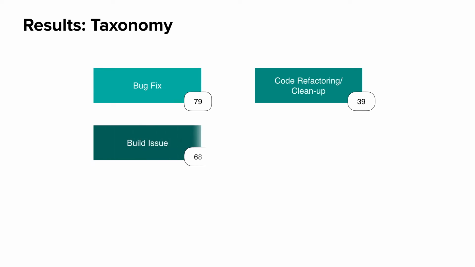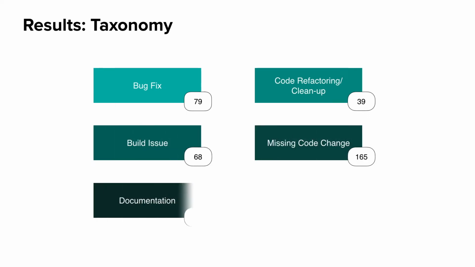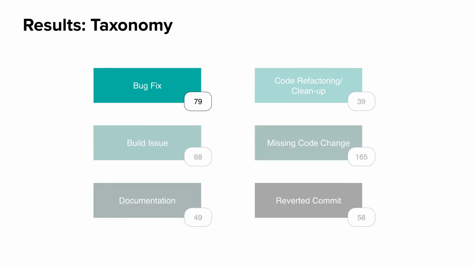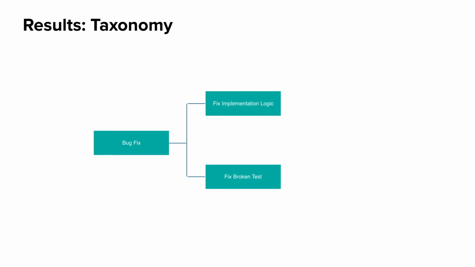We have 6 main categories from the taxonomy, which are bug fix, code refactoring and cleanup, build issue, missing code change, documentation, and reverted commit. As you can see, the number at the bottom right corner means the number of remedy commits that belong to these categories. In this presentation, I will not dig into the detail of all those categories, but I will show you some examples. Let's start with the bug fix category, which groups those remedy commits fixing a bug introduced in previous commits. Under the bug fix, we have 2 subcategories, fixing of the testing code and fixing of the implementation code.